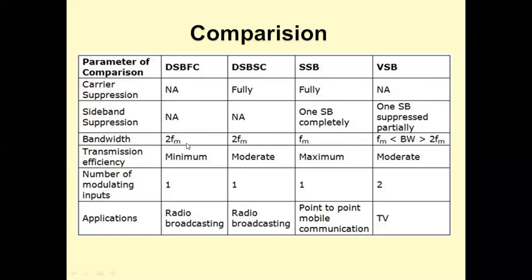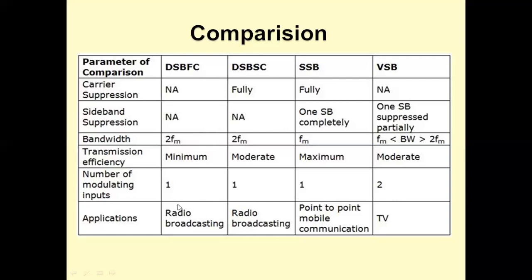The bandwidth requirement of AM is equal to 2 fm, DSBSC is equal to 2 fm, and SSB is equal to fm. VSB bandwidth is slightly higher than SSB bandwidth and less than the DSBSC bandwidth. Transmission efficiency is minimum in case of AM, whereas it is maximum in case of SSB modulation scheme. The number of modulating inputs is 1 in other modulations, whereas in VSB we can transmit 2 modulating inputs also.